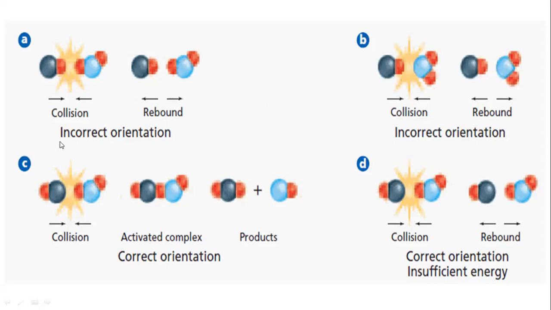Now look at orientation C. This is one of the examples. Again, these two molecules are colliding together. Look at the position. The dark blue is colliding with this red. So they are colliding together.